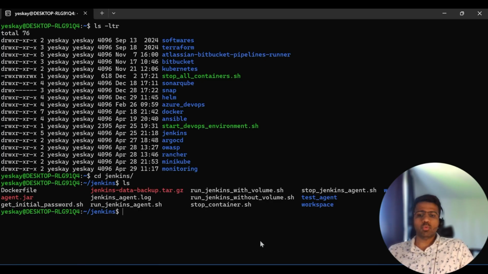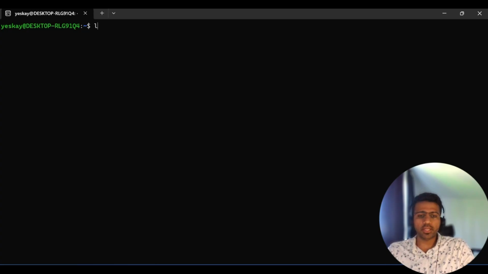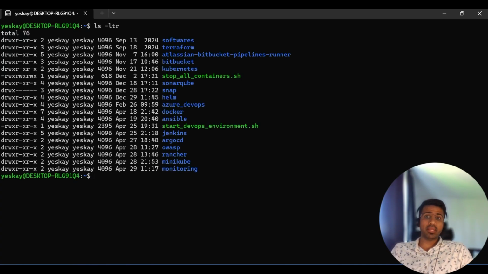But more often than not, I don't have to navigate into each of these folders individually and then bring the application up. That is time consuming and painstaking. Instead, I have a common script, start DevOps environment.sh, which basically will navigate through all of my application folders and then look for the shell script to start the container, and it will start the application.